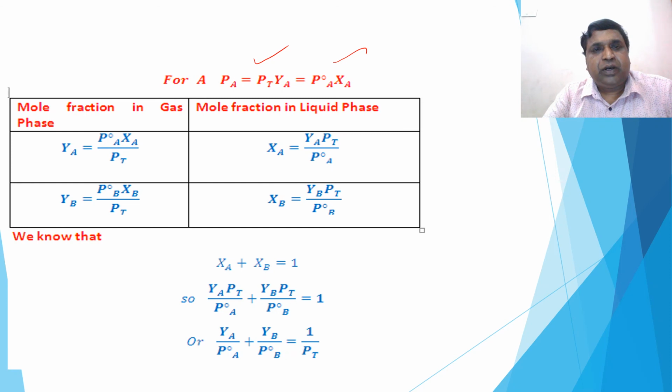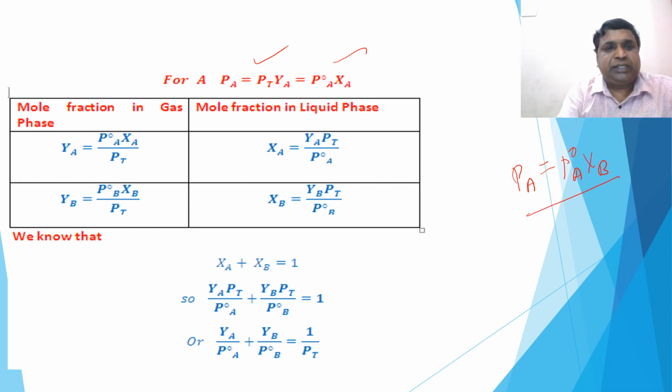Because, you know what is PA? PA can be written as P naught A into XA. You have to bring all the relations. So, it's all mixed up. So, mole fraction in gas phase, mole fraction in liquid phase. Same thing for the second component.